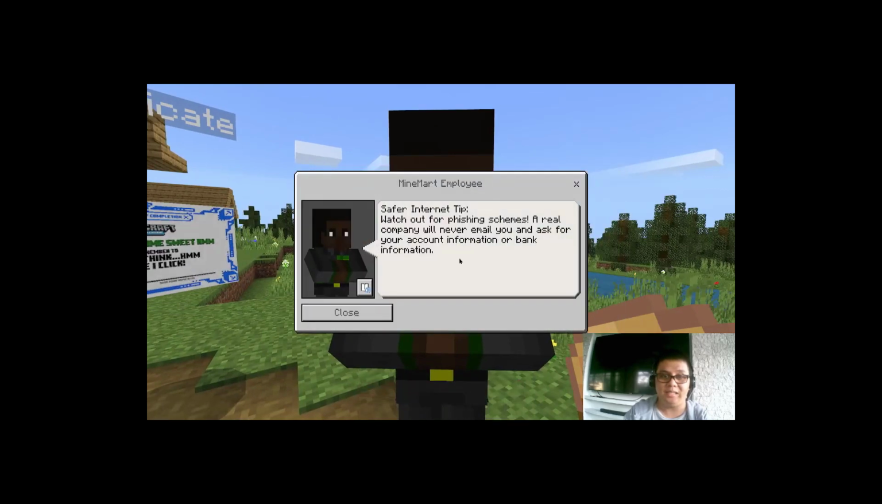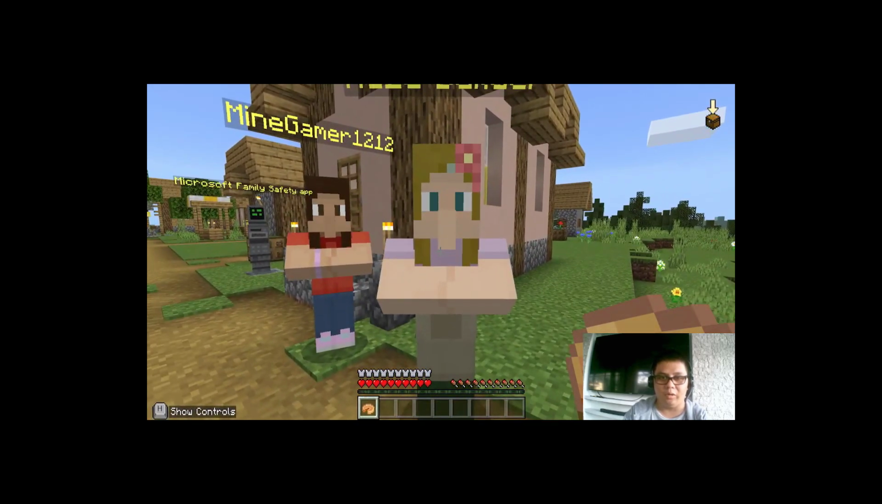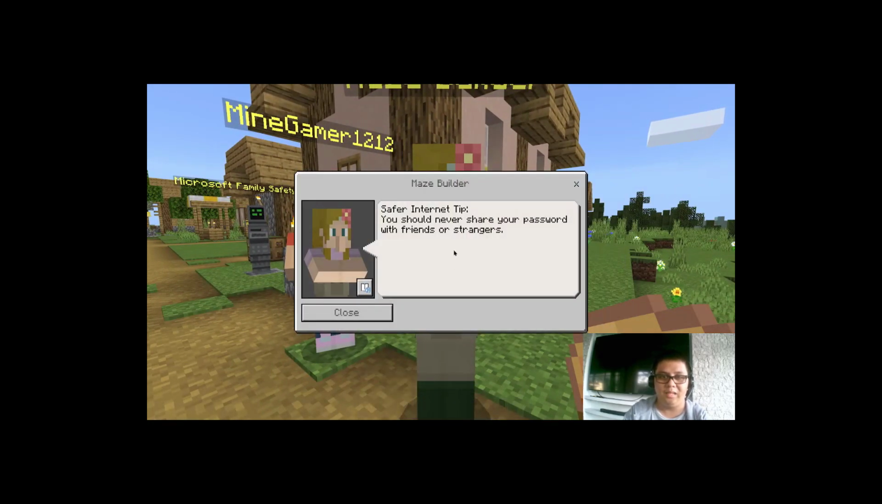Another tip says, watch out for phishing schemes. A real company will never email you to ask for your account information or bank information. Let's go talk to another one for a tip, and it says you should never share your password with friends or strangers. We already had this experience earlier during this session.